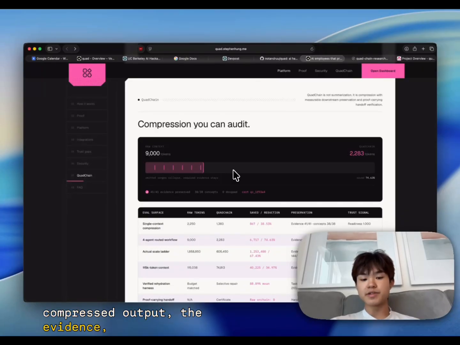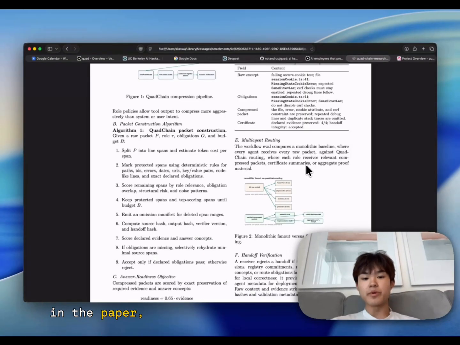In the paper, each Quad Chain packet has 4 commitments. First, a source commitment, where the memory came from and the input hash. Second, a compression commitment, the output hash, token delta, compression ratio, and omission ranges. Third, an obligation commitment, what evidence and answer concepts had to survive compression. Fourth, an optional anchor commitment, a Merkle root, making the handoff hash verifiable.